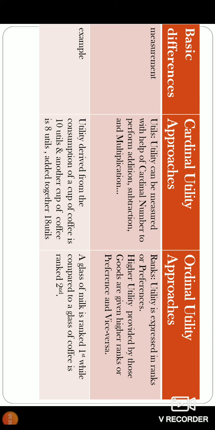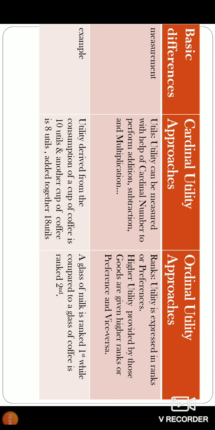Utility is expressed in ranks or preferences. The higher the utility provided by a good, the higher the rank and preference, with the first rank being the highest, and vice versa. The lower the utility provided by goods, the lesser the ranks or preferences, that is, the ranks will be like 20, 25 or even more.